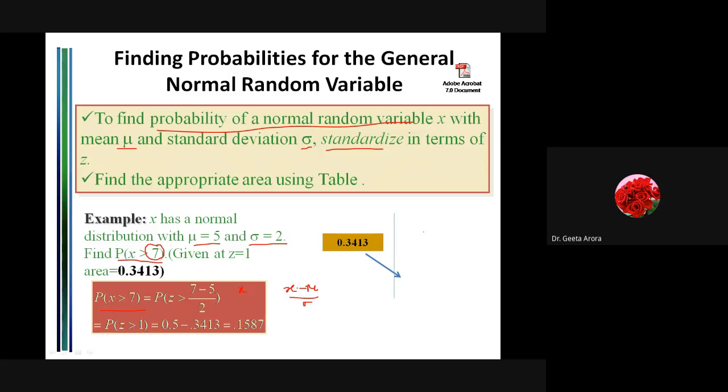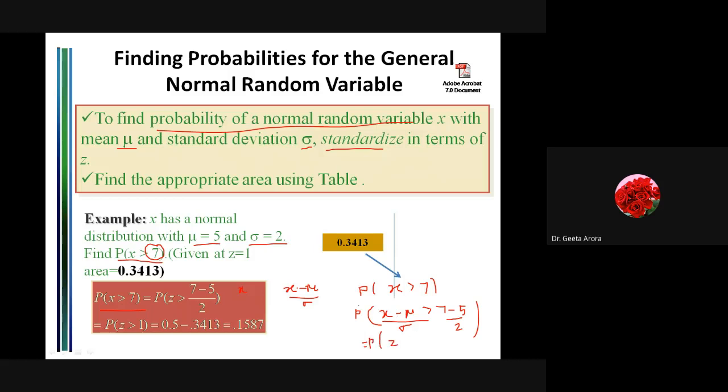Let me show you how the value is coming. When we are saying calculate the probability of x greater than 7, how are we converting? Let us subtract mu from both sides. So x minus mu is greater than 7 minus mu. Mu is known to us, it is 5, so I have written 5. Now if I divide it by sigma, which is 2 here, the expression x minus mu by sigma becomes z.